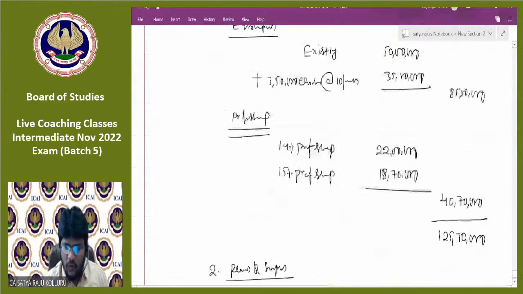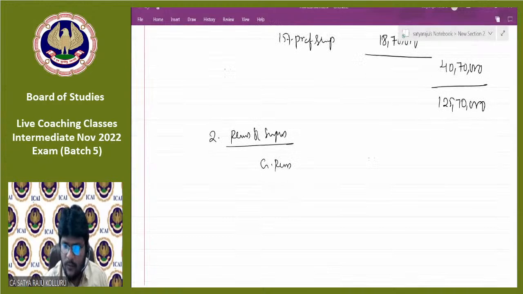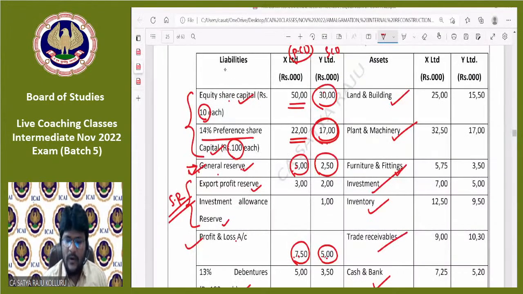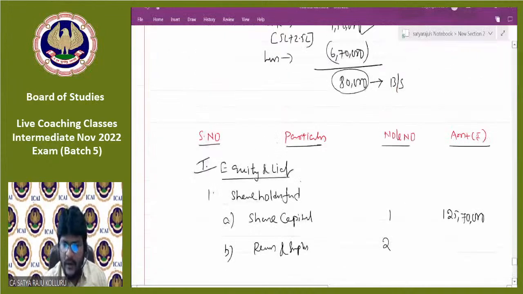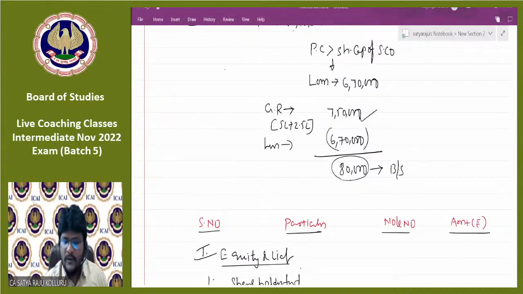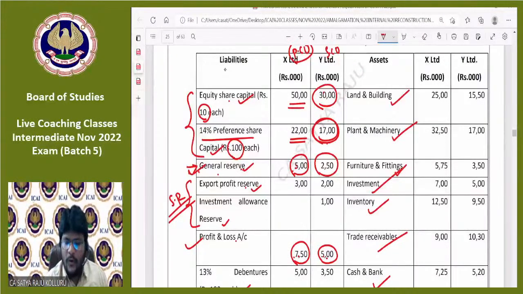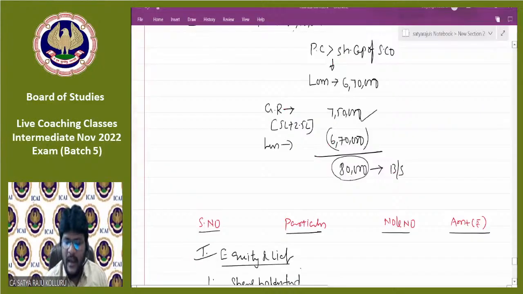I don't want to show it one more time. If you have any doubt, you can check working note number 2. Why did we take 80,000? First, we added 5 lakhs plus 2 lakh 50, which is 7 lakh 50,000. Then we set off 6 lakh 70,000, and the balancing figure will be 80,000 to be shown in the balance sheet. Next, export profit reserve, 3 lakhs plus 2 lakhs, 5 lakhs.